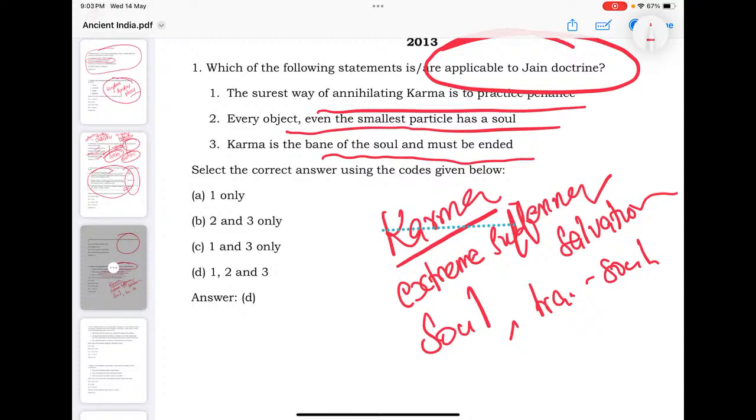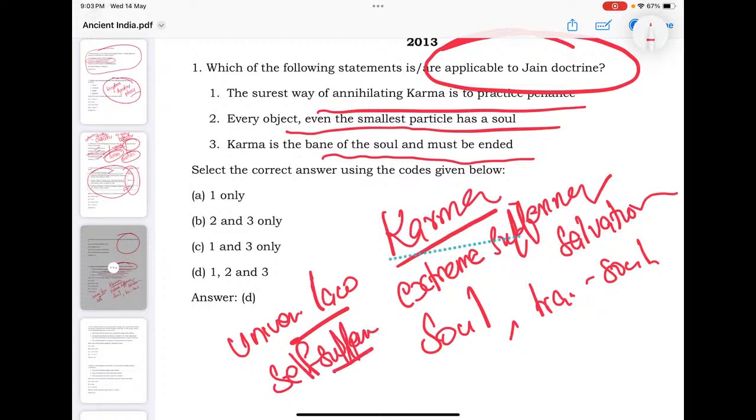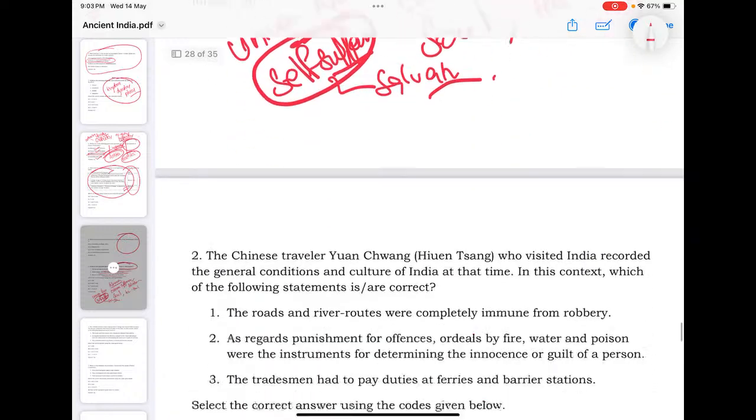It believes in a universal law. Self-suffering, extreme suffering, is essential for salvation. Okay, so you see that these are very central to Jain doctrine.